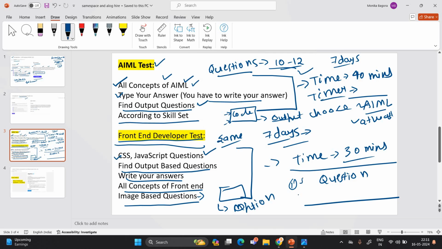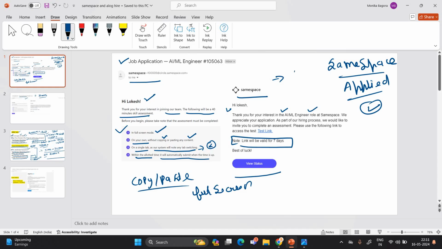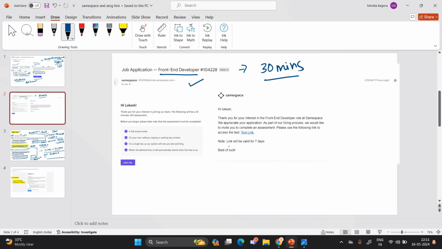This is the first test. For front-end developer you have 30 minutes, and for AI ML engineer you have 40 minutes. The test validity is 7 days; they mention that the link will be valid for 7 days. So I suggest you at least prepare the concepts, and then attempt the test.